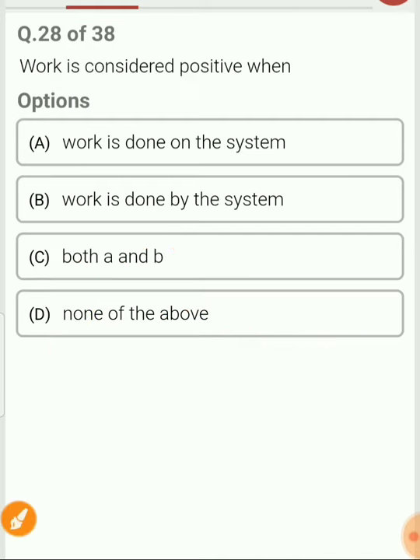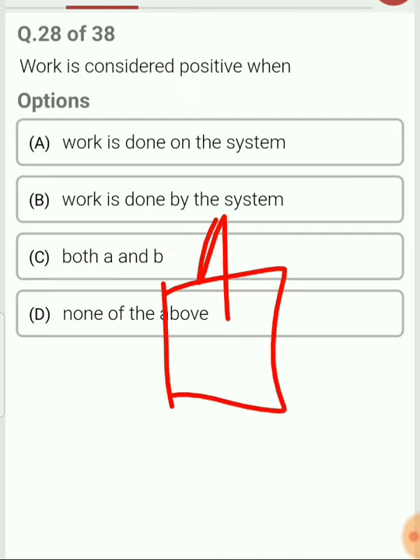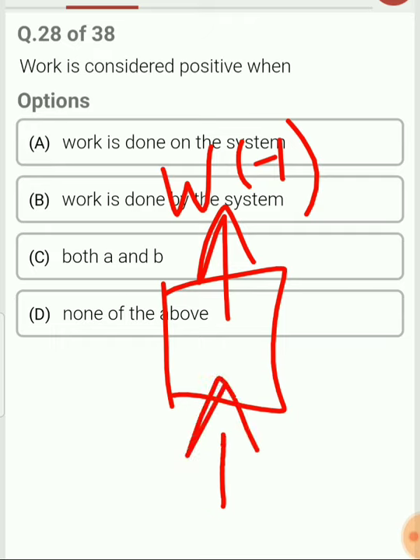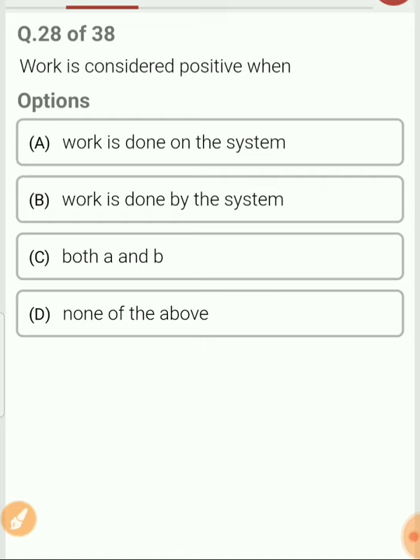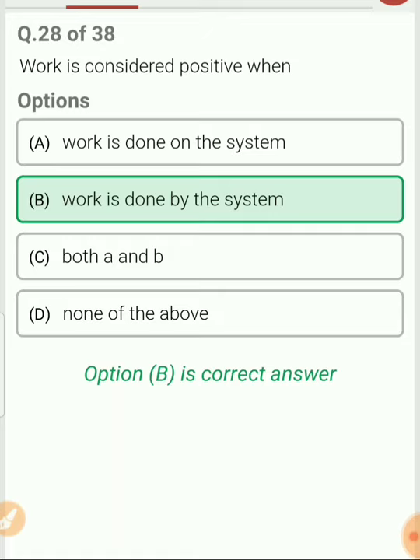Moreover, if I consider a system in which work is done by the system on the surrounding, then it is considered as positive. And when the work is done on the system, in this case, it can be considered as negative. So work done by the system is considered as positive. Work done on the system is considered as negative. So the answer for question number 28: work done is considered as positive when it is done by the system.